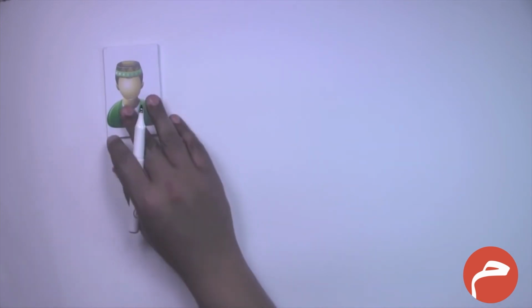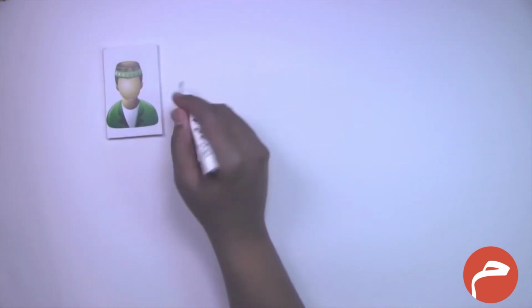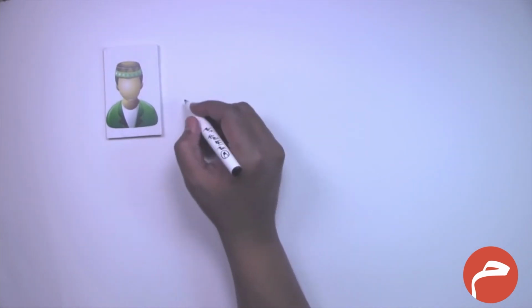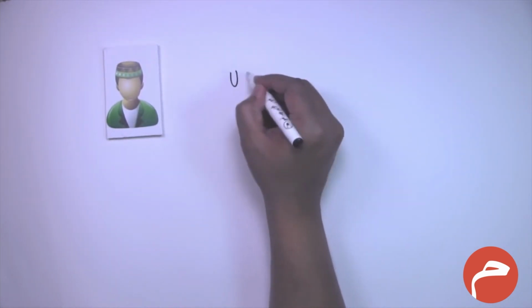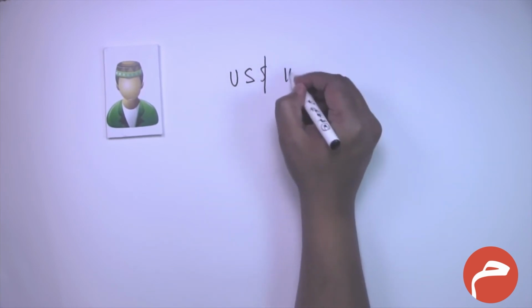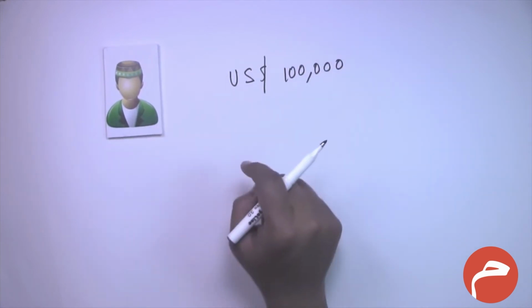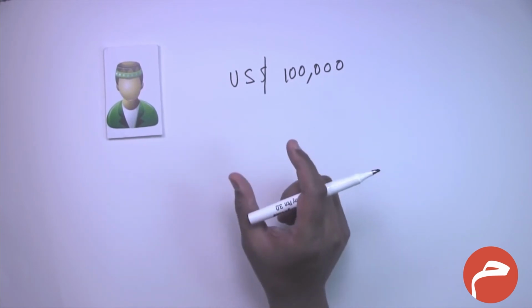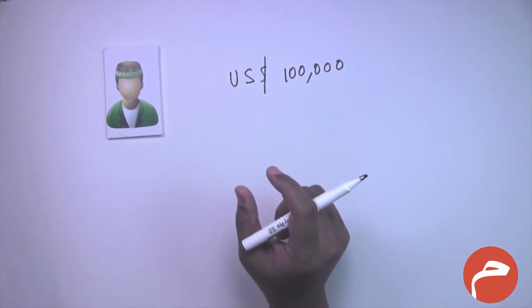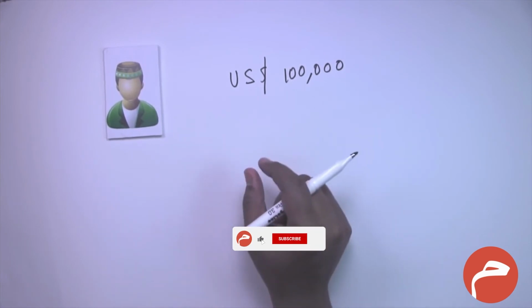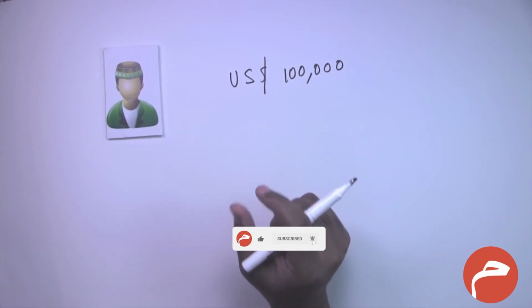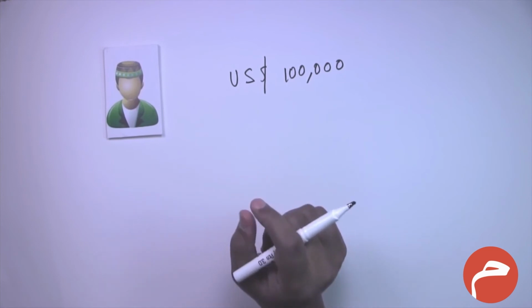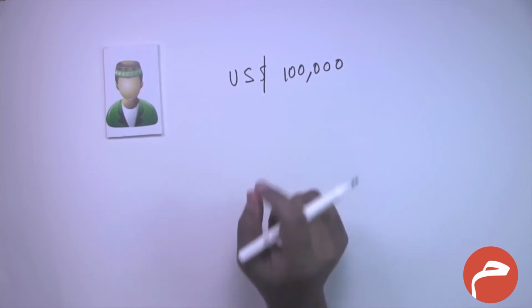Now let's take another example. If this person has cash or currency, for example, US dollars 100,000 in his possession, and if he is using the lunar calendar, the benchmark generally used, which is called nisab, is the value of 85 grams of pure gold.